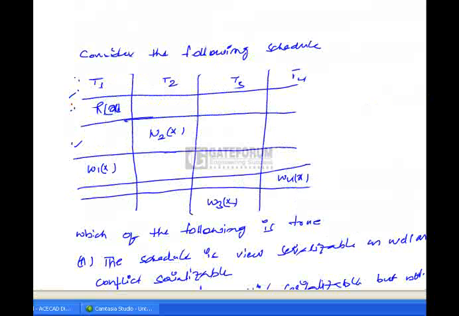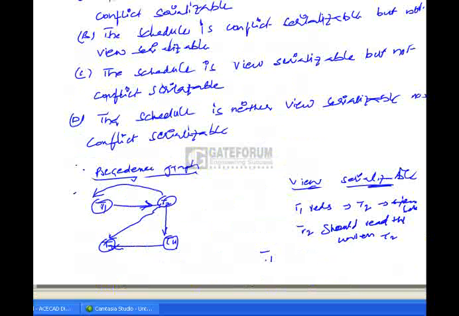If we observe the given schedule, the initial read operation on data item X is performed by transaction T1. So, in the equivalent serial schedule, T1 should read the data item X initially.